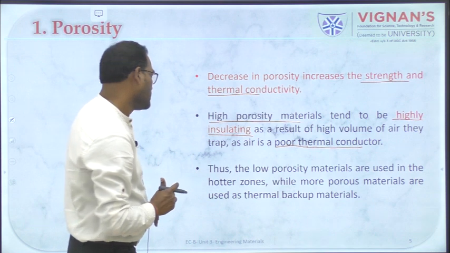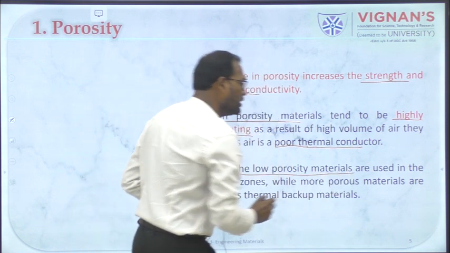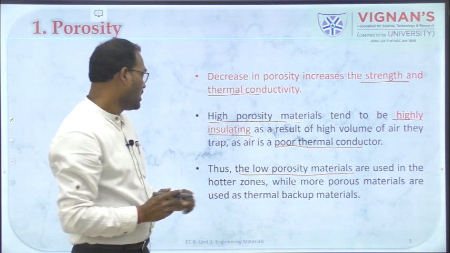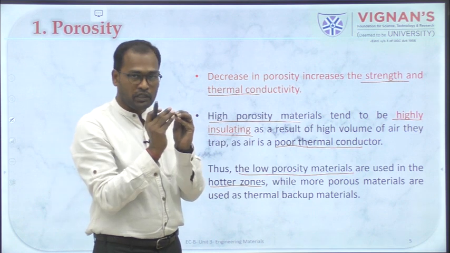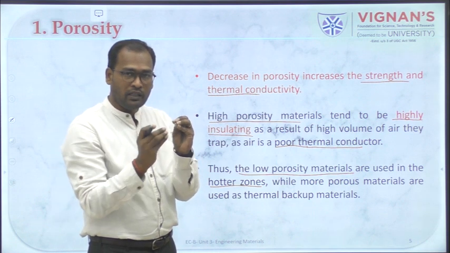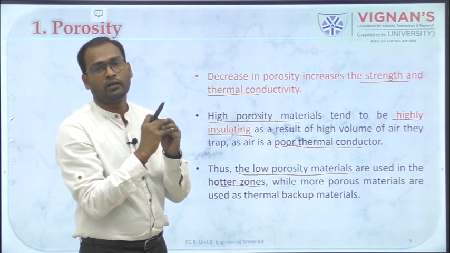And the third sentence, because of these reasons, the low porous materials are used in hotter zones, right? Remember, low porous means there is no way for the heat to move out, and there is no insulating property also, right?